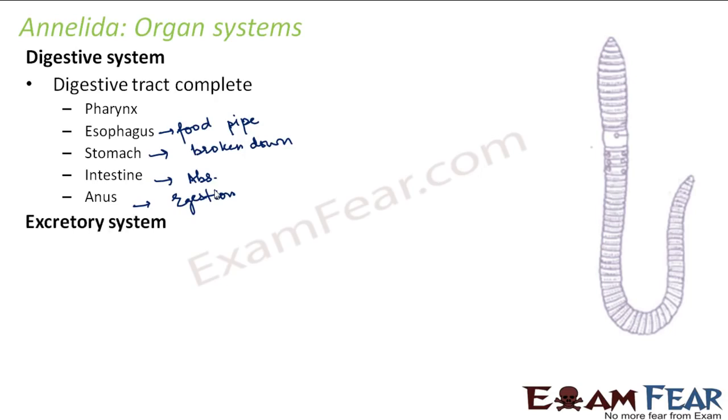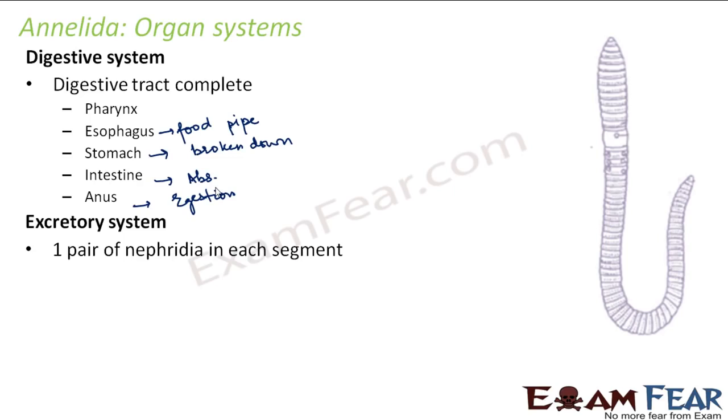Next comes the excretory system. For excretory system, they have one pair of nephridia in each segment. So what are nephridia? Nephridia are special tube-like structures which remove the excretory wastes from coelom to the outside, that is from the body cavity.